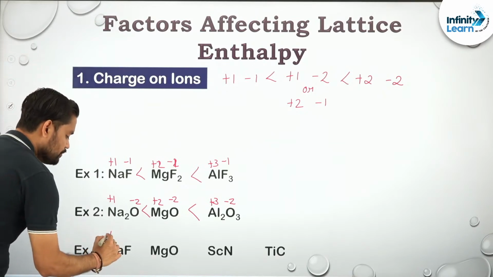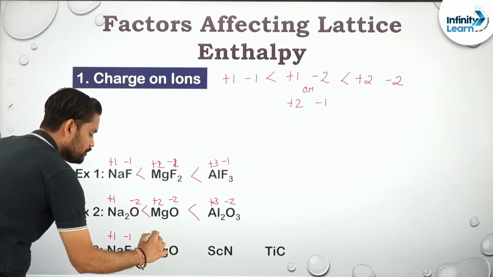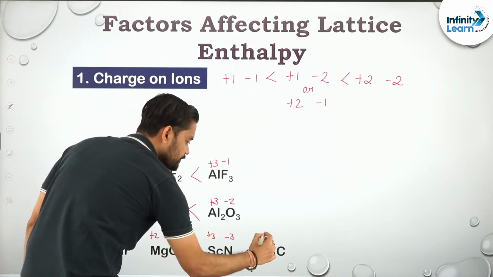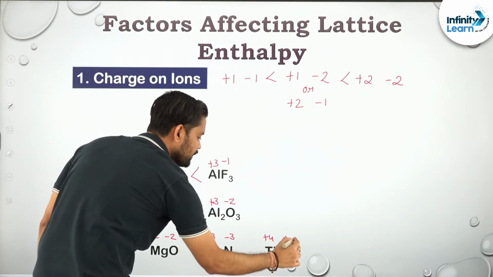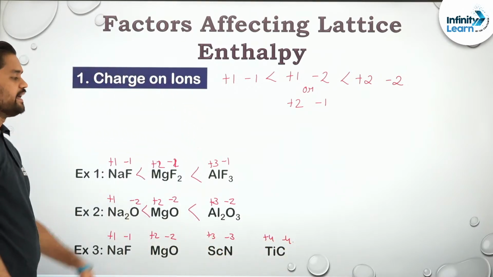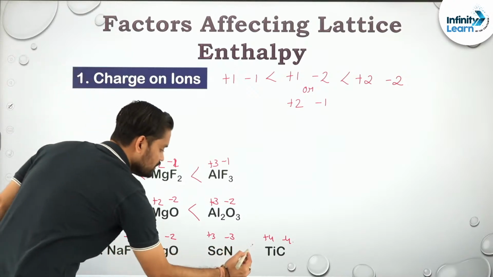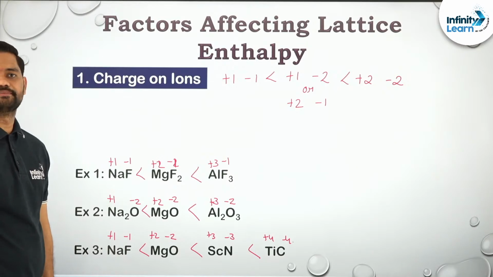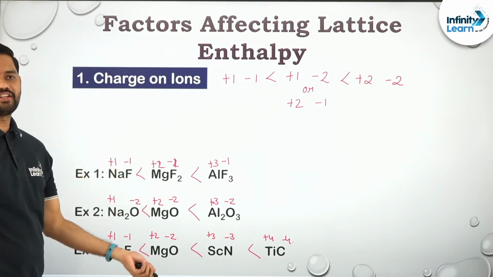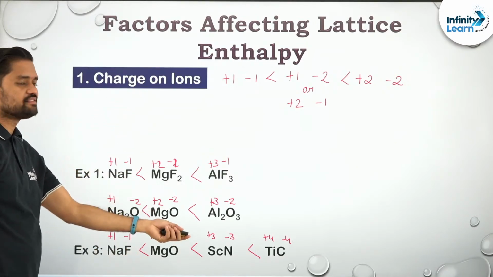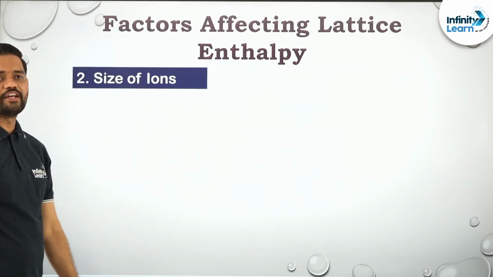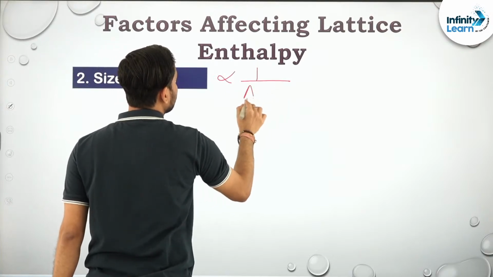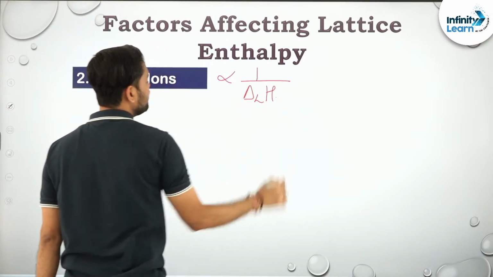Last one, right? See, +1 -1 +2 -2 +3 -3 +4 -4, right? Again same thing. So क्या होगा, कार्बाइड का ज़्यादा, then nitride, then oxide, and the last one will be what? Fluoride. Clear? So as I said, on the basis of charge on ions, this is the concept, and talking about the size of ions, it is inversely proportional. As I said, it is inversely proportional to what? Lattice enthalpy, right?